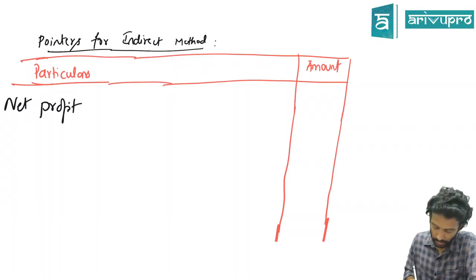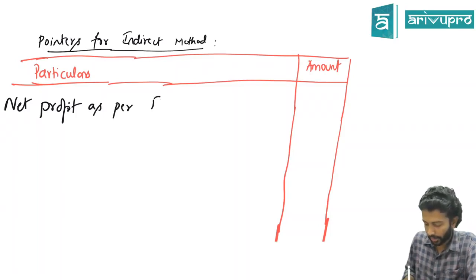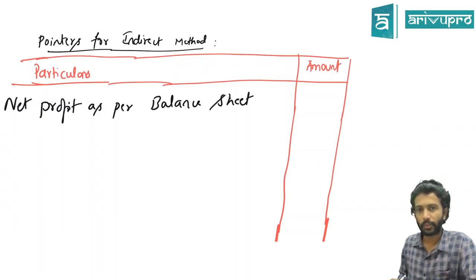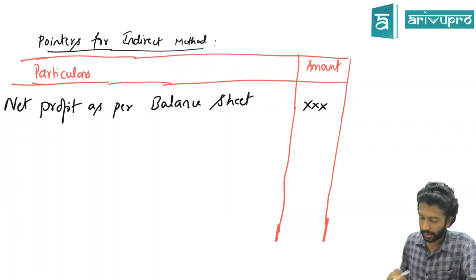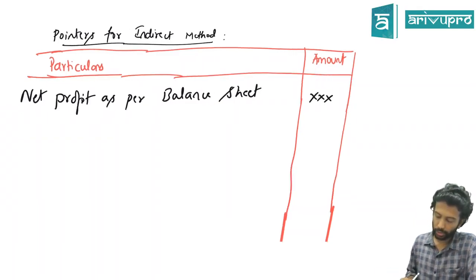There are various net profits. Here I will take the net profit as per balance sheet. I will write: net profit as per balance sheet. This will be given in the problem. We'll start with that and then do some adjustments.